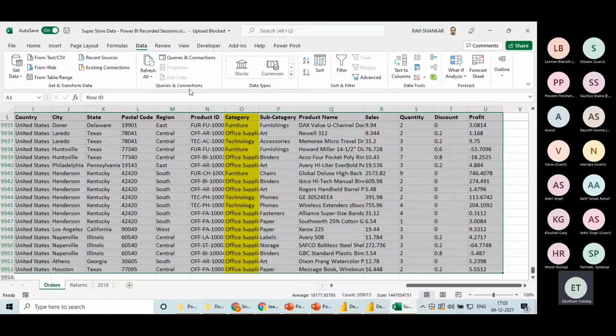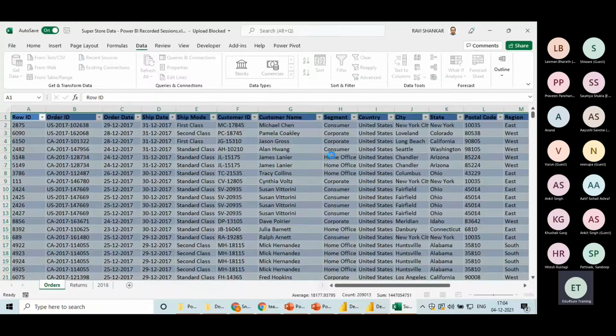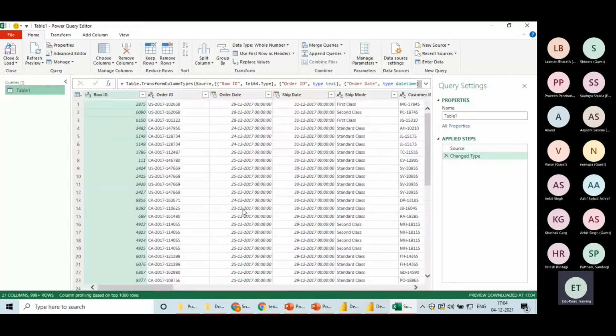These sections were added in the 2016 version of Excel. You select the entire range and click on From Table/Range. This option, guys, pay attention, From Table/Range. When I click on this, it loads the same table in the Power Query Editor in Excel also. Can you see the same environment, same ribbon and everything?